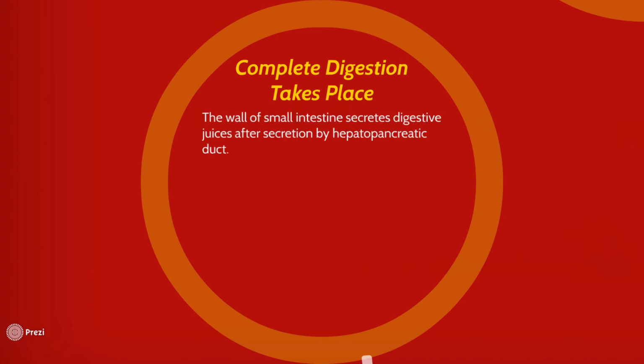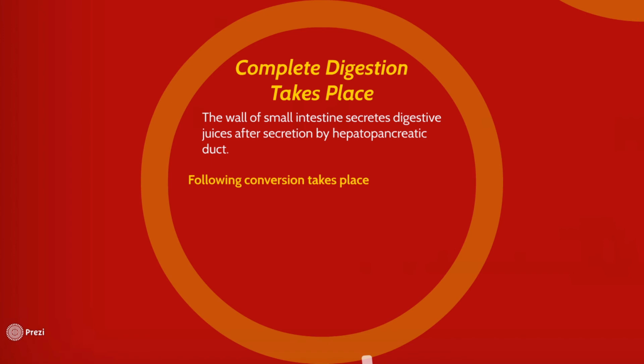The wall of the small intestine secretes digestive juices after secretion by the hepatopancreatic duct. It means that once the hepatopancreatic duct is done with secreting the bile juice from the gallbladder and pancreatic juice from the pancreas, the small intestine starts to secrete its own juices from its wall.